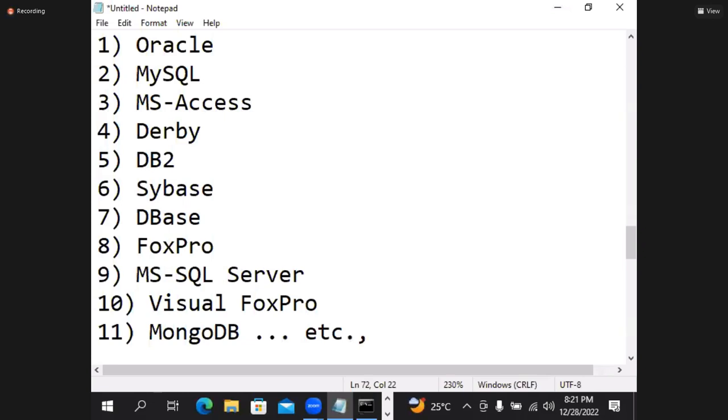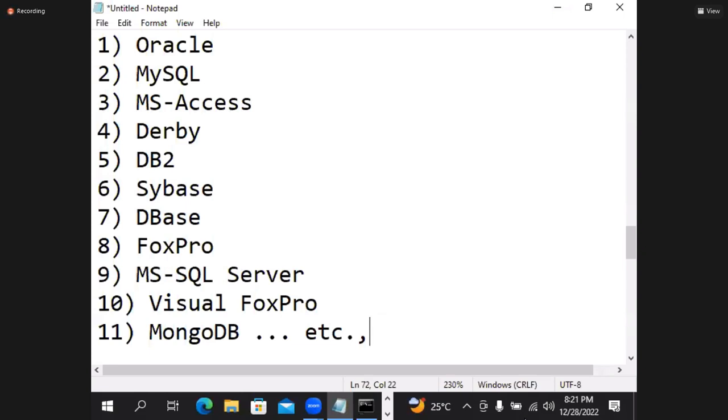List of database softwares: Oracle, MySQL, MS Access, Derby, DB2, Sybase, DBase, Fox Pro, MS SQL Server, Visual Fox Pro, MongoDB, etc. There are hundreds of databases.